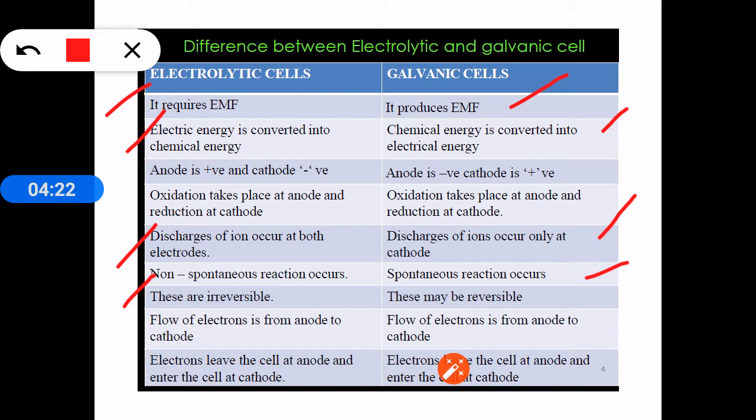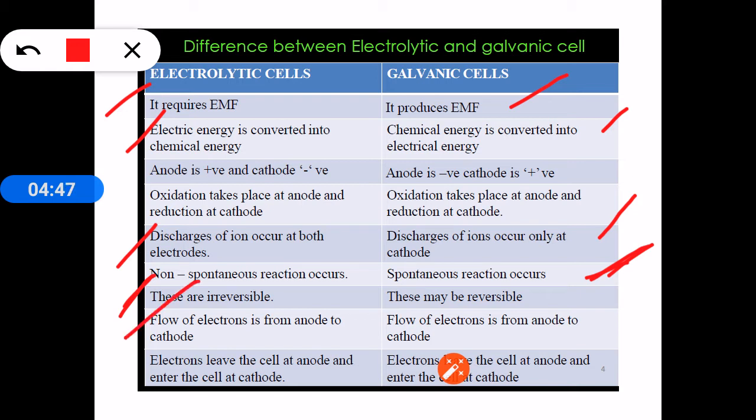Whereas in electrochemical cells, without supply of any energy or performing any work, the process takes place on its own accord, and because of chemical change they produce electrical energy. So we call such processes spontaneous processes. Without supply of any energy, these reactions are taking place, so these are called spontaneous processes.